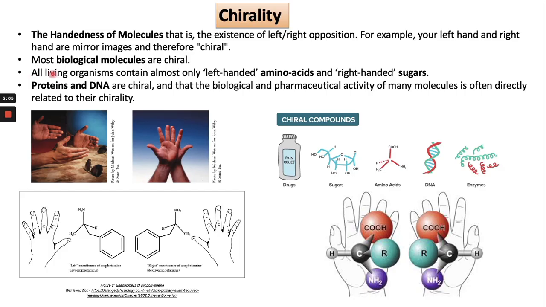So all living organisms contain almost only the left-handed amino acids and the right-handed sugars. The proteins and the DNA are also chiral. The biological and the pharmaceutical activity of many molecules is often directly related to the chirality. So there is one example.